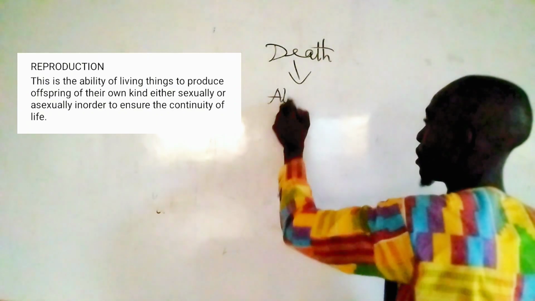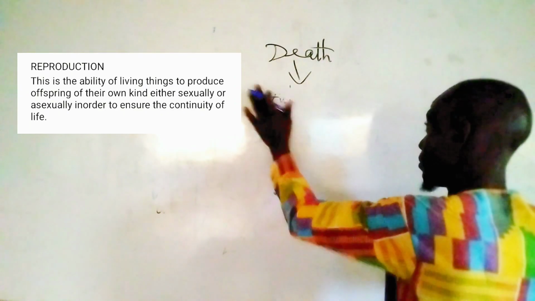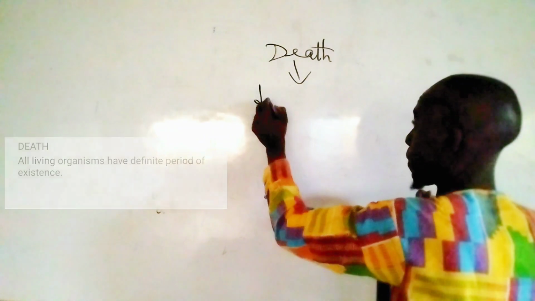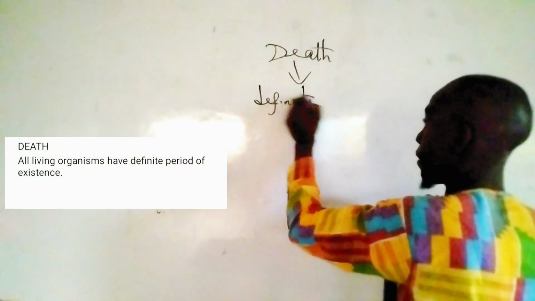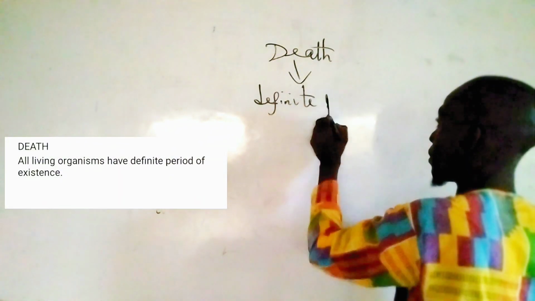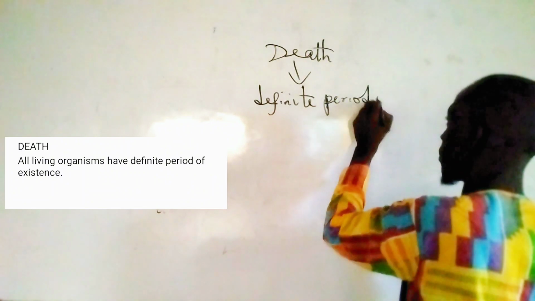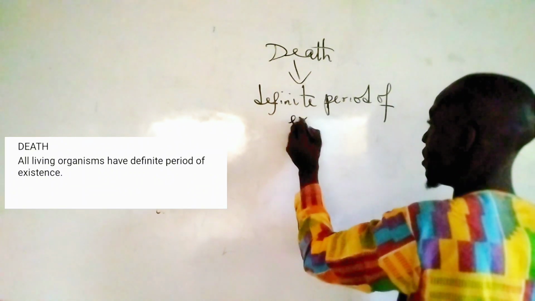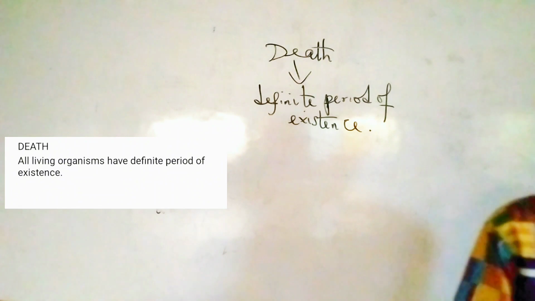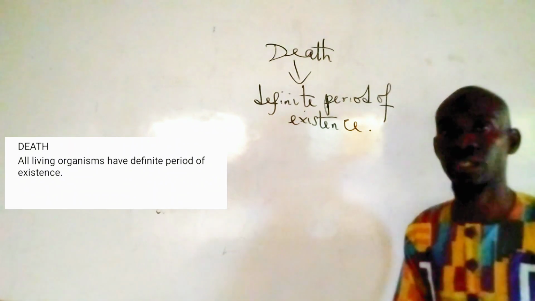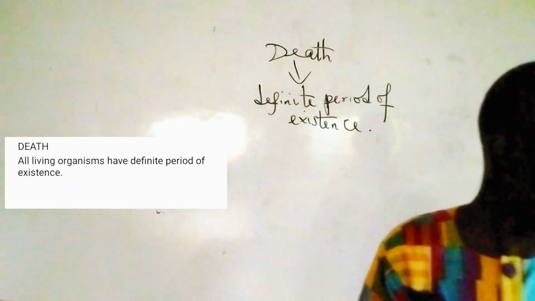Next slide. All living things have a definite period of existence. So death is the end of a phase in the life of a living organism.